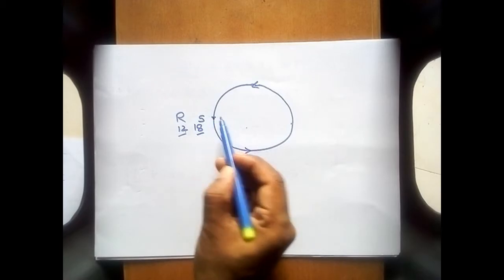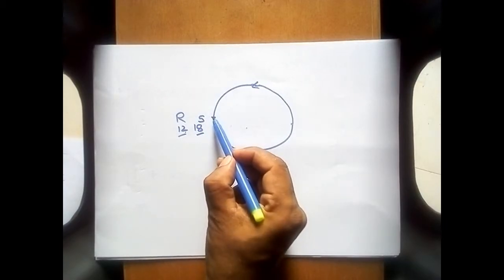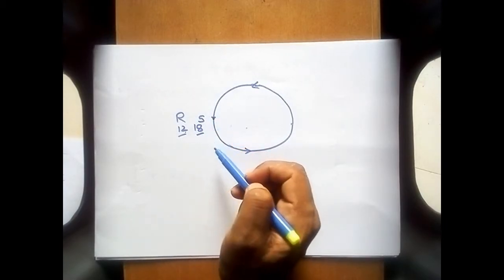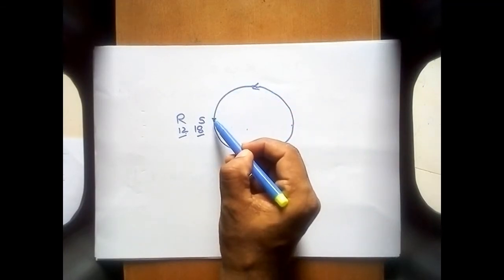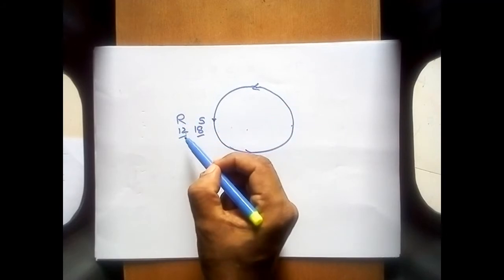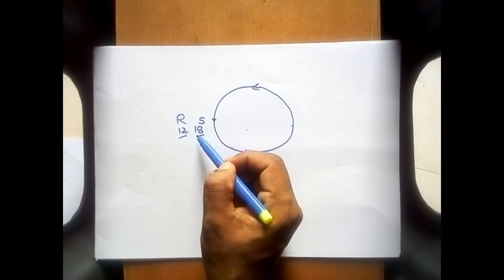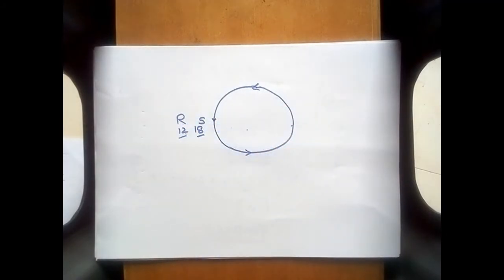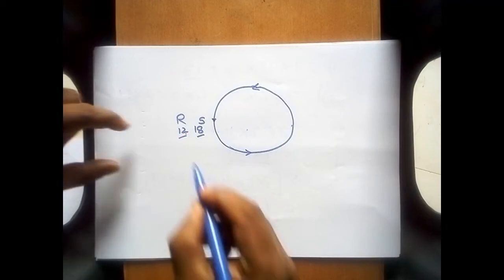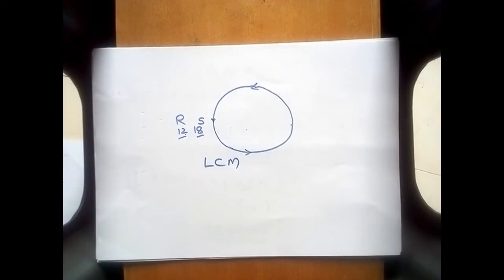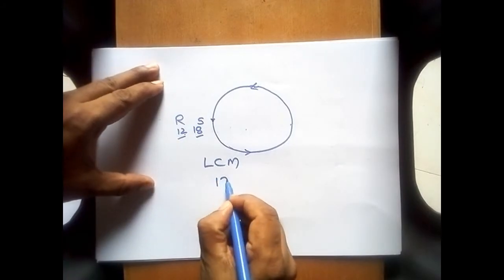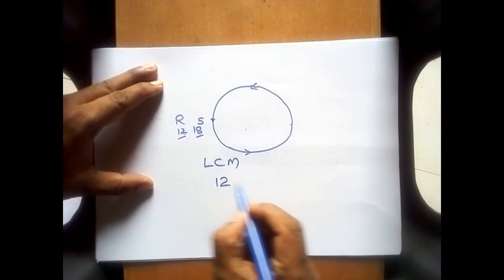Clear? Okay, now suppose they start together from here. What will be the number they will be reaching together here? That means definitely that will be a multiple of 12 and 18. And the first time when they meet, that will definitely be the LCM of these two numbers. Yes, you guessed it correct. So the LCM of 12 and 18 we have to find out.